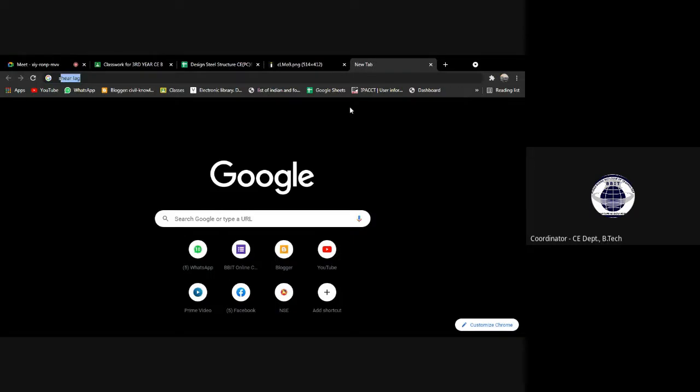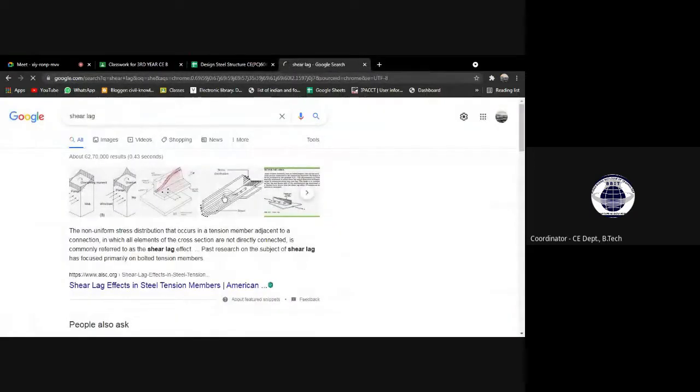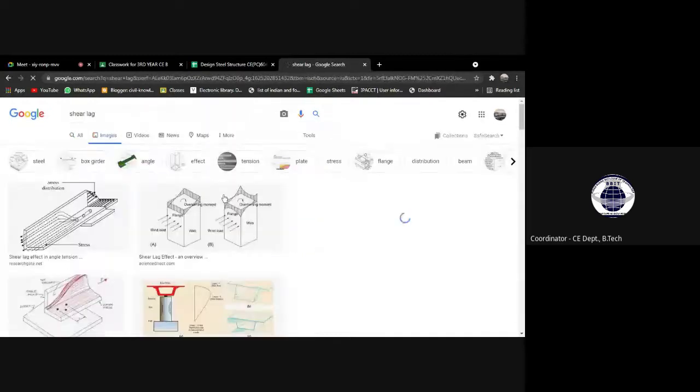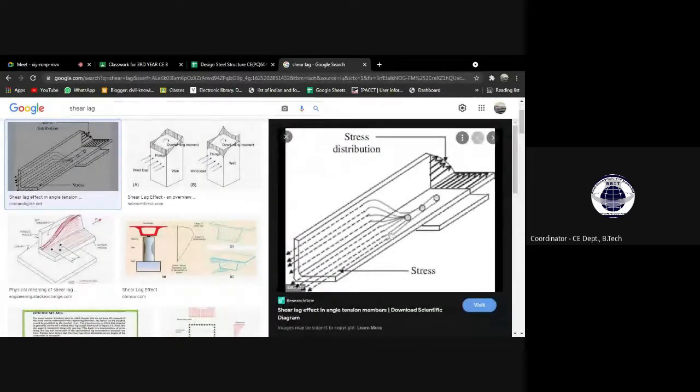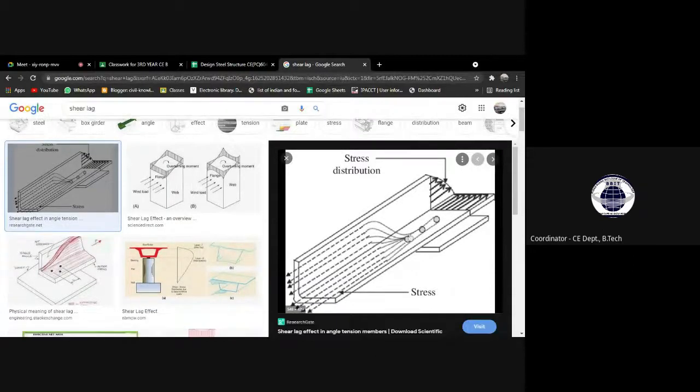Just a minute, let me show you another picture of shear lag. See, this is a diagram I'm showing you from Google. Here, these three are the holes punched in the thickness of the plate, right? This will try to pull in this direction and the force will go in that direction.